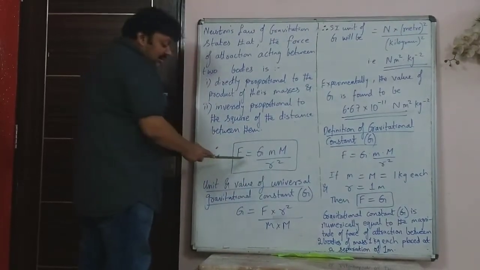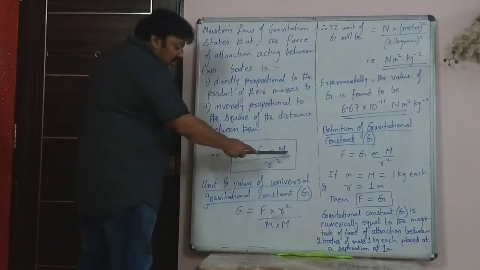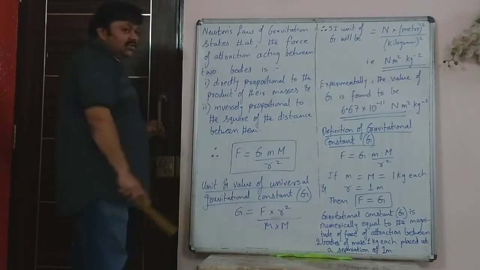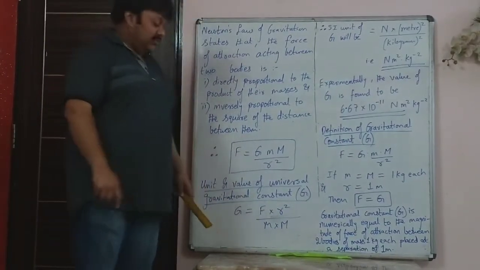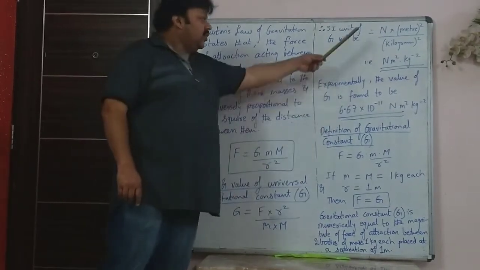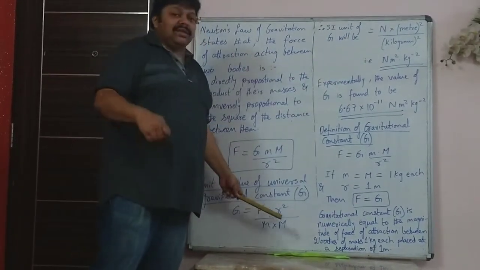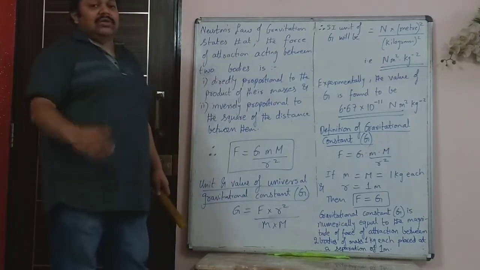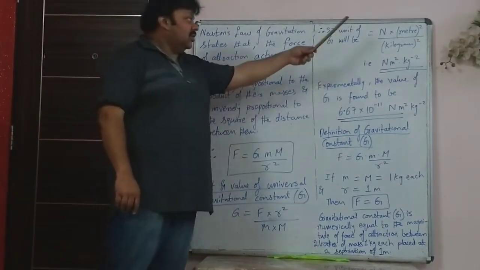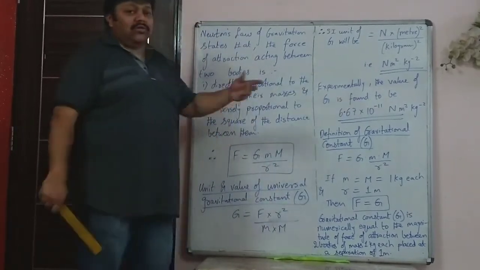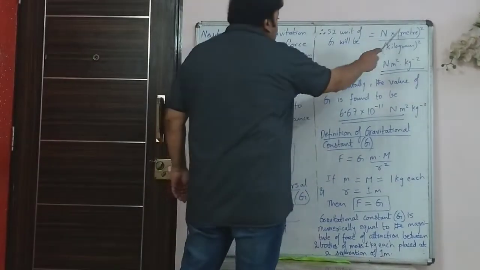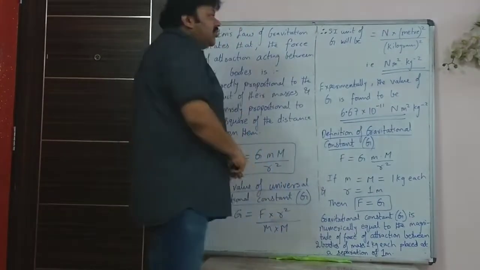So you can write G as F into r squared upon small m into capital M. Now we substitute the SI unit of each of them. You know the SI unit of force is Newton. R is the distance of separation, so the unit will be meter, so meter squared. And kg into kg is kg squared. So it is Newton meter squared upon kg squared.